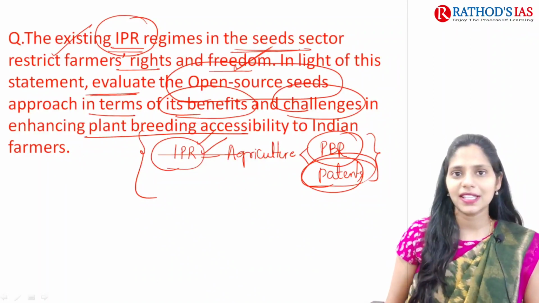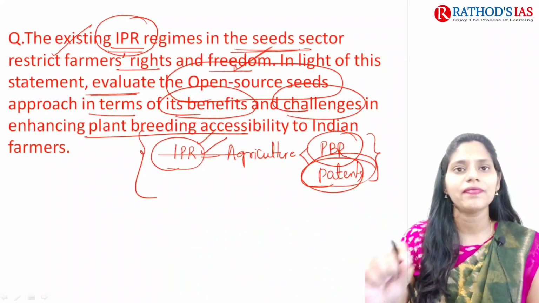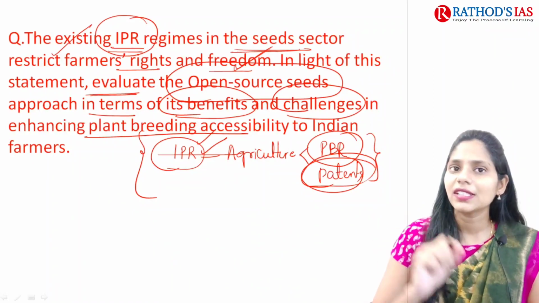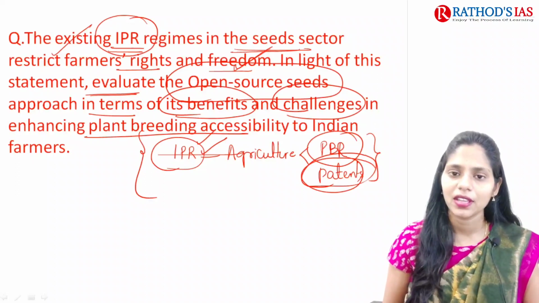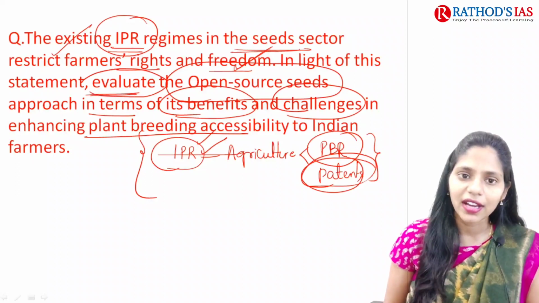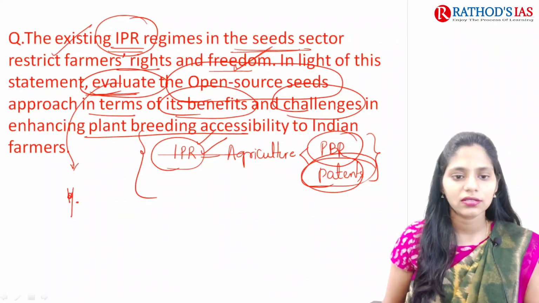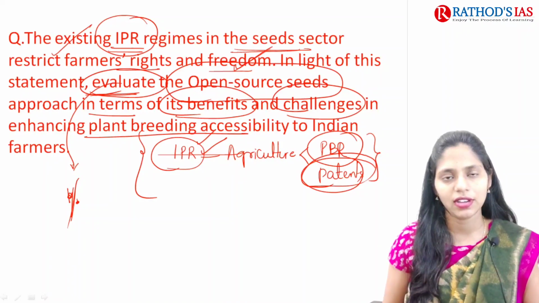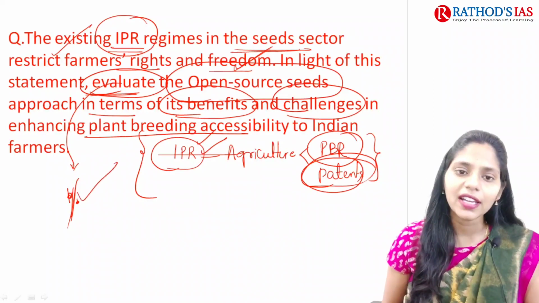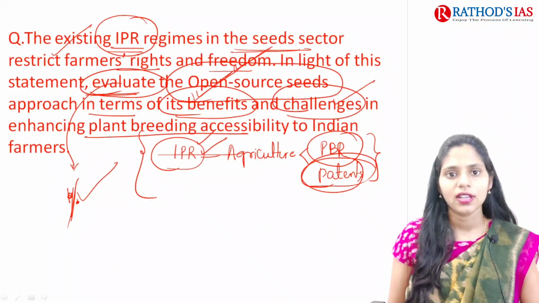Here one statement is given. So what is that statement? That is, IPR regime in the seed sector is restricting farmers' rights and freedom. So here it is asking evaluate. You have to see how much percentage this statement is correct. We have to evaluate. So in evaluating, you have to see what are the benefits and what are the challenges.